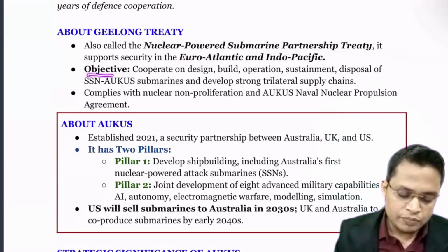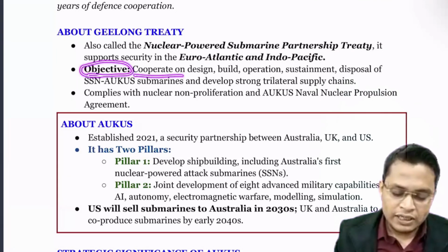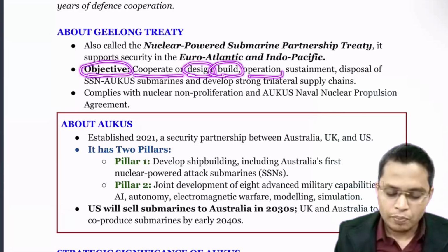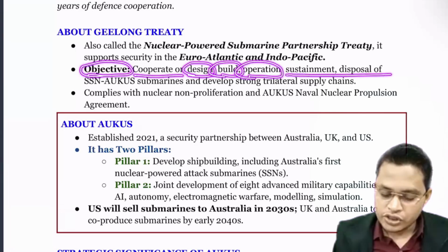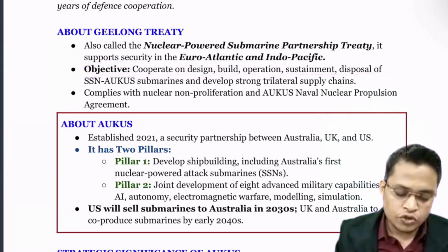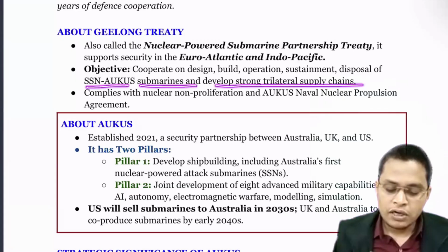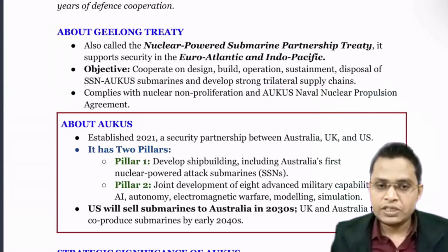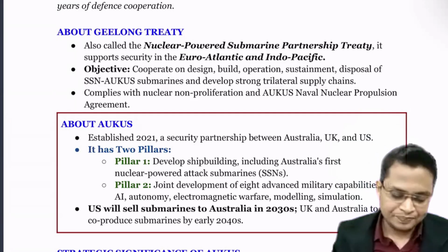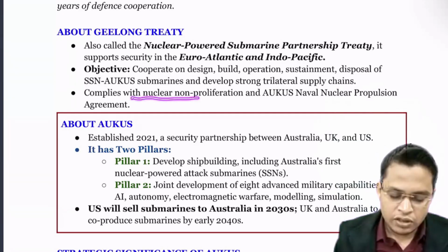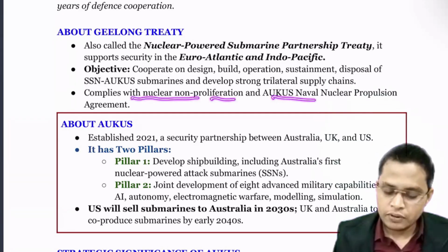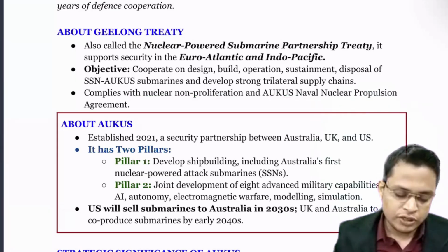So what is the objective? To cooperate on design, build, operation, sustenance and disposal of the SSN-AUKUS submarine, and to develop a strong trilateral supply chain between USA, UK, and Australia, complying with non-proliferation and the AUKUS naval nuclear propulsion agreement.